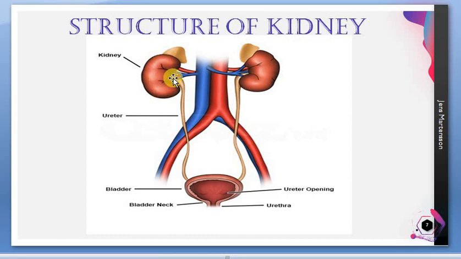So this urine will be produced in a drop by drop manner, and all these drops will be coming to the pelvis, and from pelvis through the ureter they are coming to the bladder. Okay, so the movement which occurs in this ureter to move the urine from kidney to the bladder is peristaltic movement. Already you have studied that peristaltic movement is the movement which occurs in the internal organs of our body.